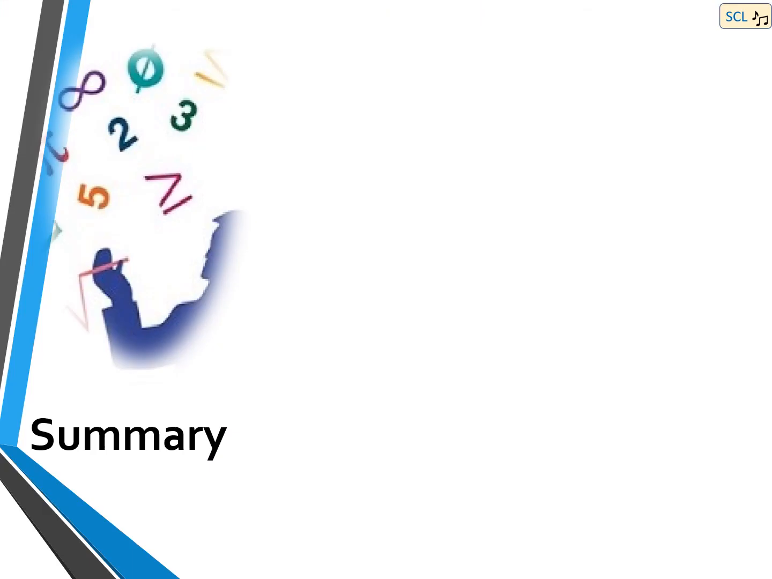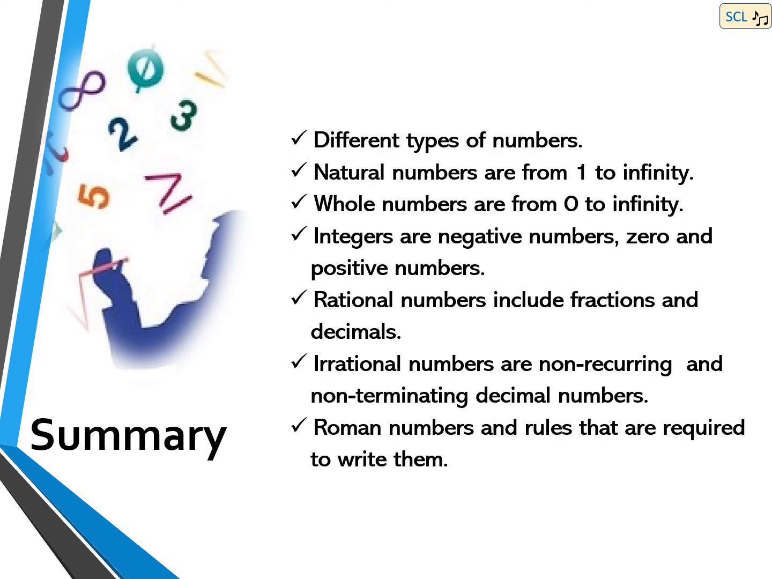In today's session, we have learnt about different types of numbers. Natural numbers are from 1 to infinity. Whole numbers are from 0 to infinity. Integers are negative numbers, 0 and positive numbers. Rational numbers include fractions and decimals. Irrational numbers are non-recurring and non-terminating decimal numbers. Roman numbers and the rules that are required to write them.